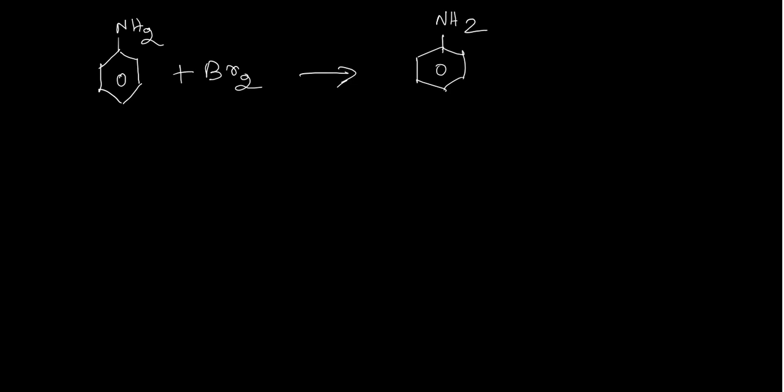Next, let us see some examples. NH2, okay, bromination. If you add bromine to this molecule, what will you get? Bromoaniline. Either you get para-bromoaniline or ortho-bromoaniline. These are the two possibilities.